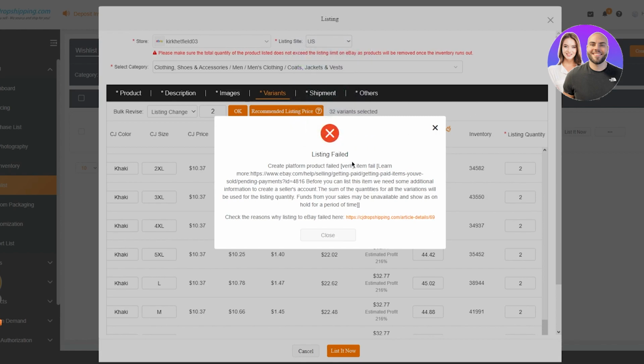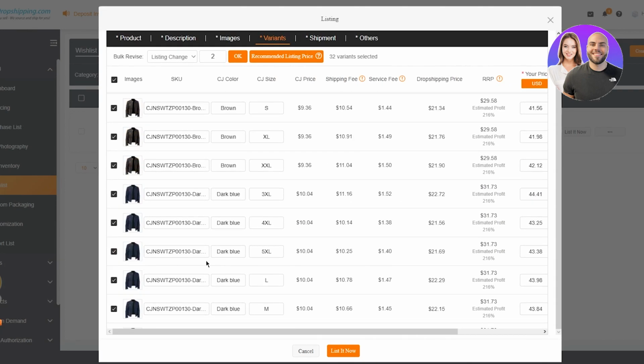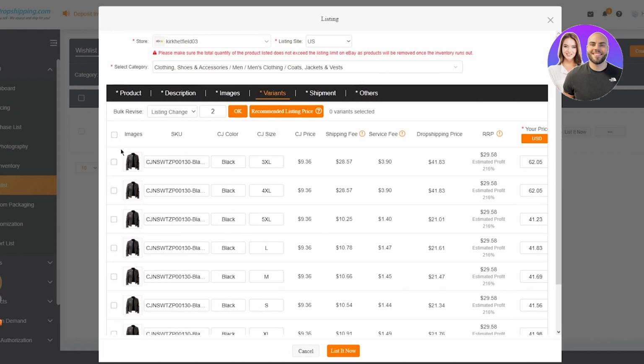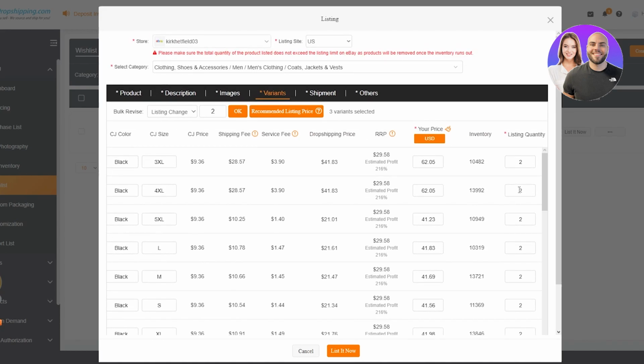And in some cases, it might give you an error. So in my case, as you can see, listing failed, create platform product failed, verify item. Now, if the reason is failed to list, then it probably means that your eBay did not allow this many products. So don't worry. We're just going to unchoose some products. I'm just going to choose 3 of them, the 3XL, 4XL, and 5XL. 3 variants selected only. And what you're going to do is I'm just going to change the listing to 1. Okay, just change it to 1. Click on OK. We have the right pricing. And once you do all of that, it's going to apply all of that to different variants.